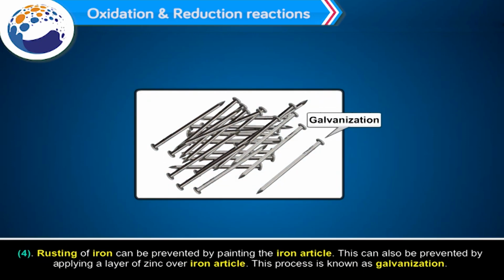Number 4. Rusting of iron can be prevented by painting the iron article. This can also be prevented by applying a layer of zinc over the iron article. This process is known as galvanization.